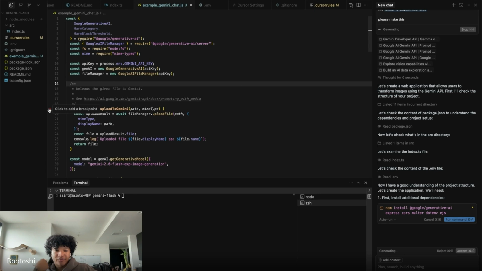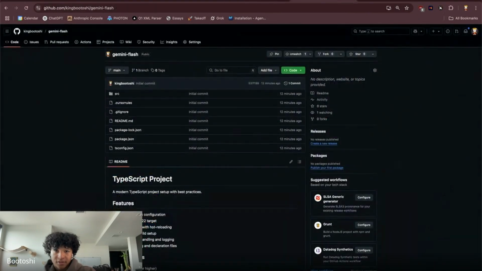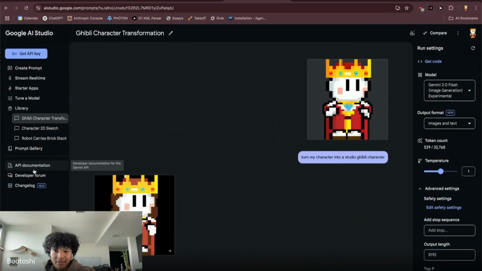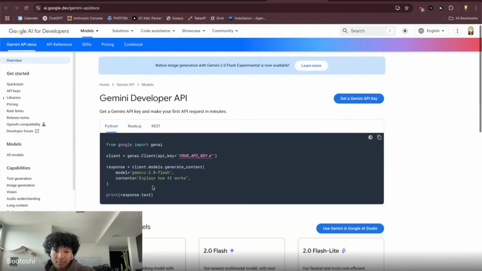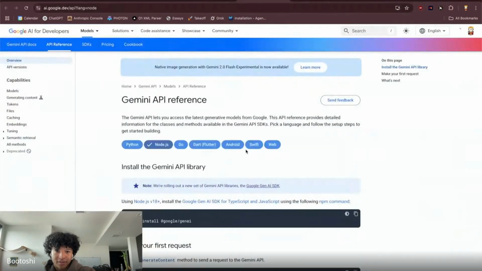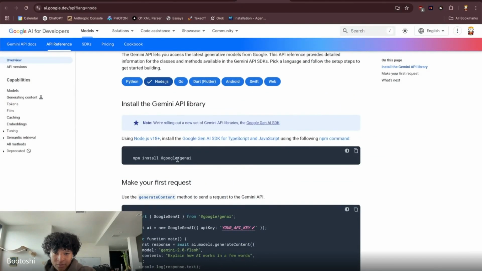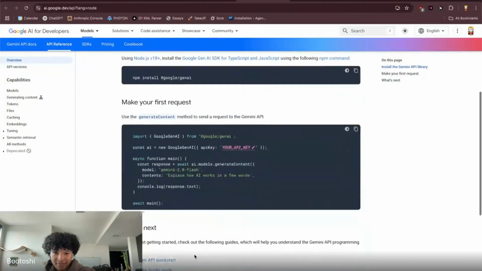So first it's asking to install additional dependencies for us. We just want to make sure these are the correct ones. Let me make sure that's actually the right documentation it has to install. Where's the install button? I think it's here. Get code, API docs. npm install Google/Gen AI. I guess it's the same thing.